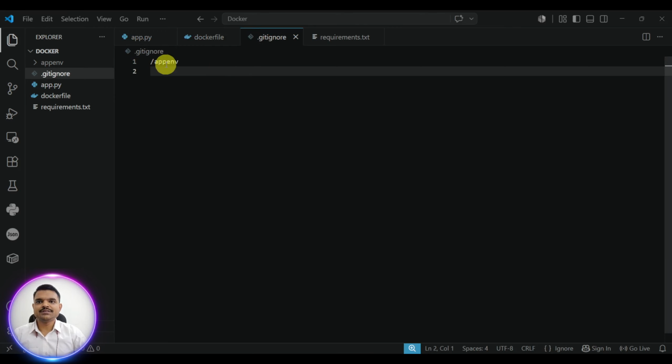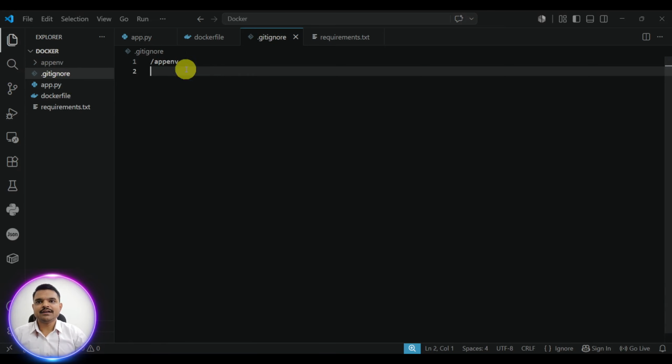And here is .gitignore. This app.env is my virtual environment. I don't give the name of my virtual environment as venv. I give it as app.env because if you use the same venv name for all your applications and projects, then there is a huge possibility of name conflicts. Means your application may track another virtual environment because all the names are the same. So I prefer to give a specific name to my virtual environments. Right now it is app.env.